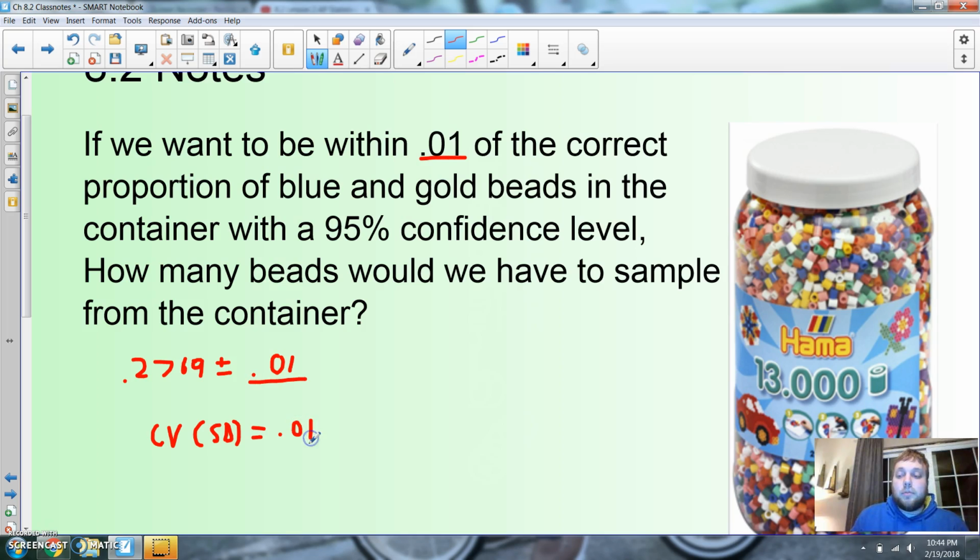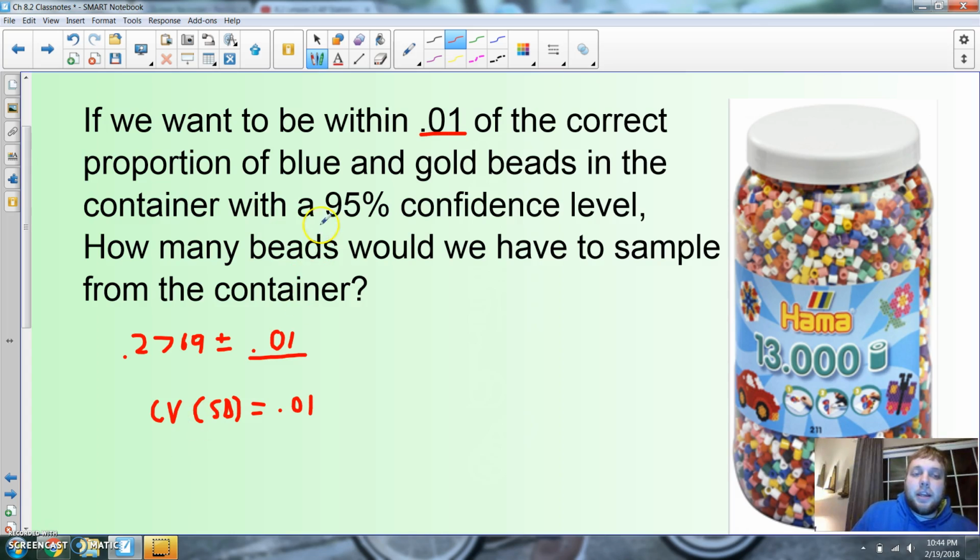That's my goal. Alright, so my CV, I want to be 95% confident, so I'm going to put 1.96 times a standard deviation. Remember, I don't want this all to be 0.01. I want it to equal 0.01.